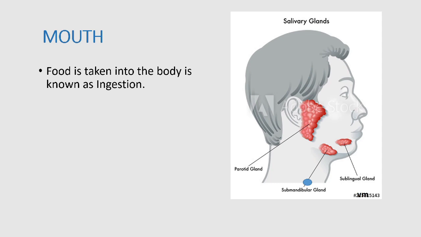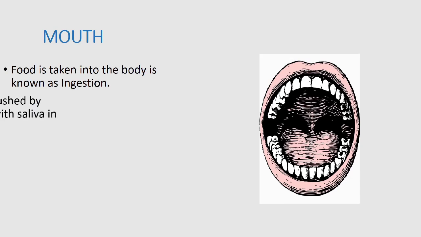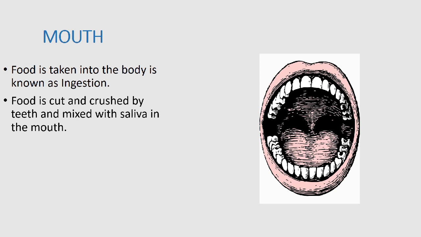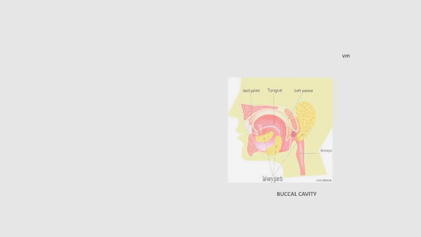We take the food through our mouth, so that is known as ingestion. After that, the food is cut and crushed by our teeth in the mouth and mixed with saliva to make it wet and slippery. This process is known as mastication.